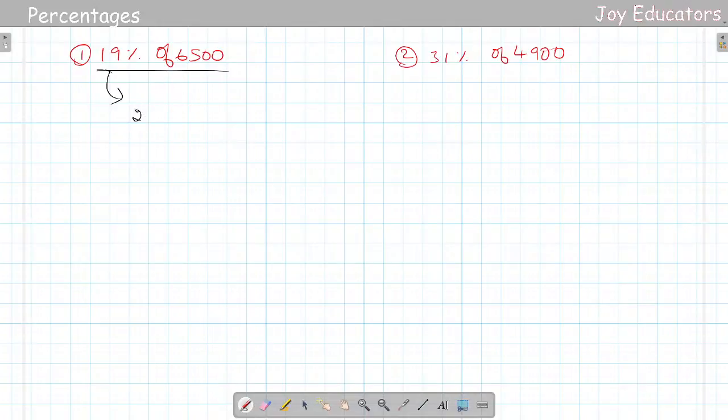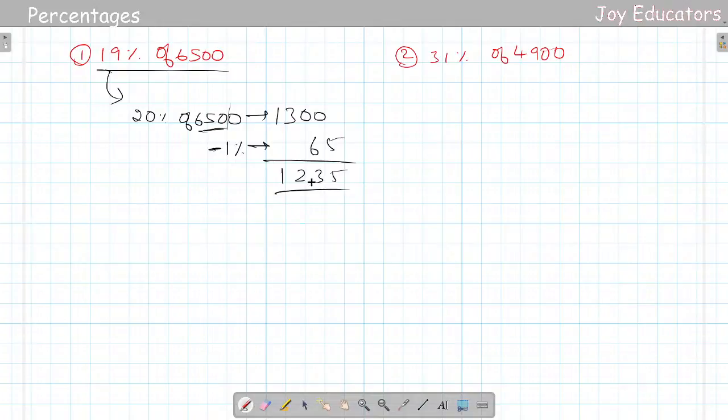20% of 6,500 is going to be really simple, right? For 10%, you remove one zero, so it's 650. 20% will be 650 plus 650, which is 1300. And 1%, we need to remove 1%. So 1% is 65. If I remove it, I'll get 1235. Okay, this is the answer.